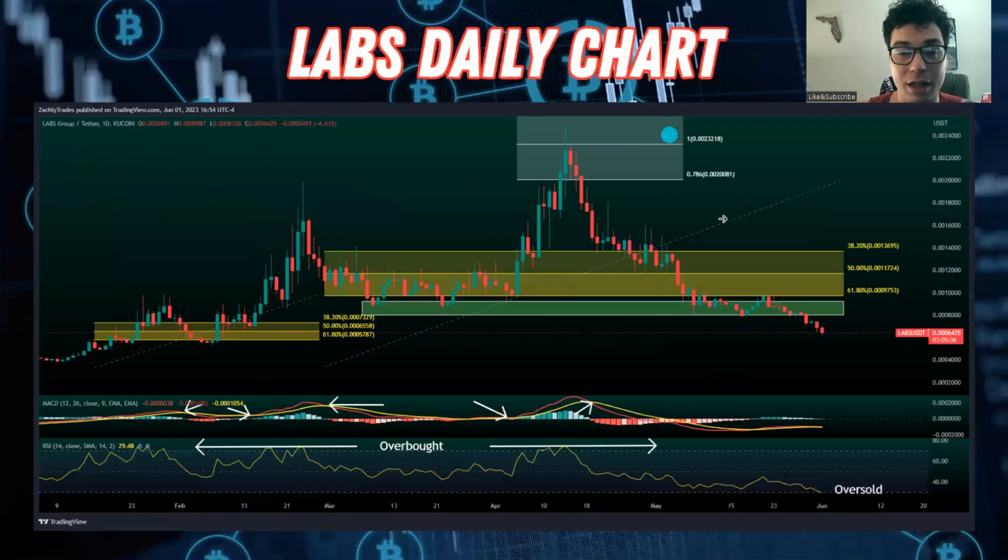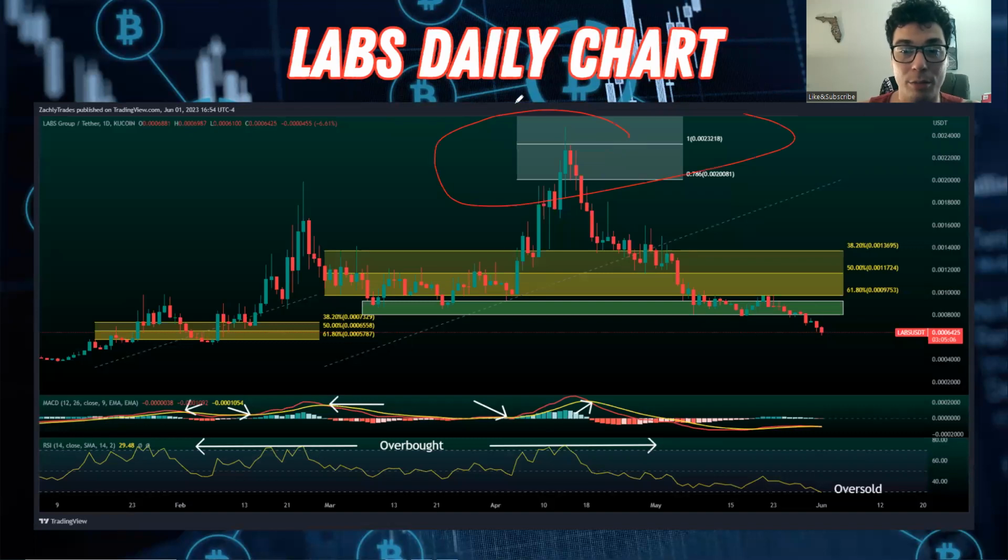Now we're going to break into Labs Group. Now, Labs Group did really, really good a while ago, about a month or two ago, hitting our bullish price targets up here. We had a nice 5-wave structure. We had a 1, 2, 3, 4, 5, and we were able to hit those price levels.